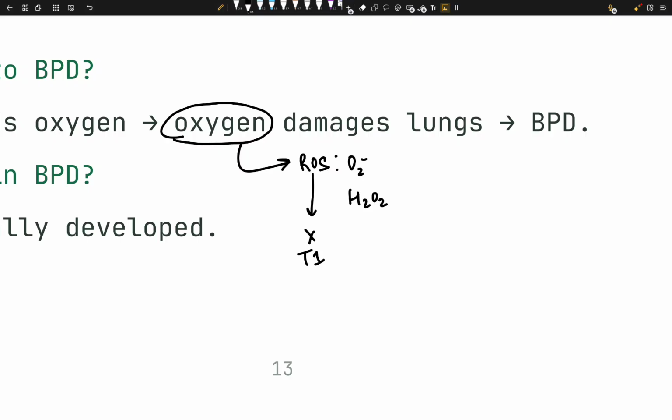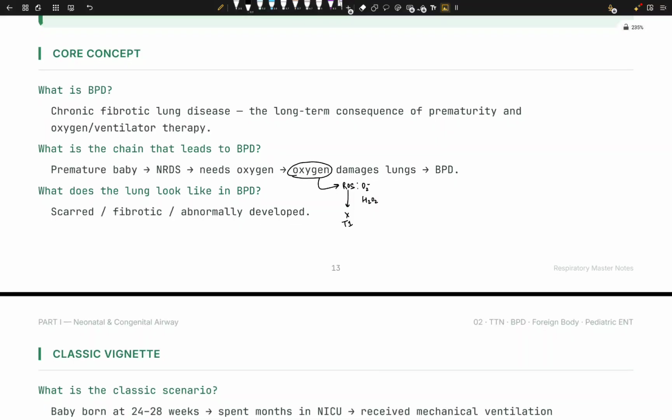Ventilators save lives, but this pressure causes trauma on the alveoli. It stretches the alveoli too much. Okay, let's do this. If the alveoli is stretched excessively, right, what's going to happen? It's going to be overextended, over distressed. Then we're going to have cell injury, right? I hope this makes sense. That's why mechanical ventilation is bad for the baby.